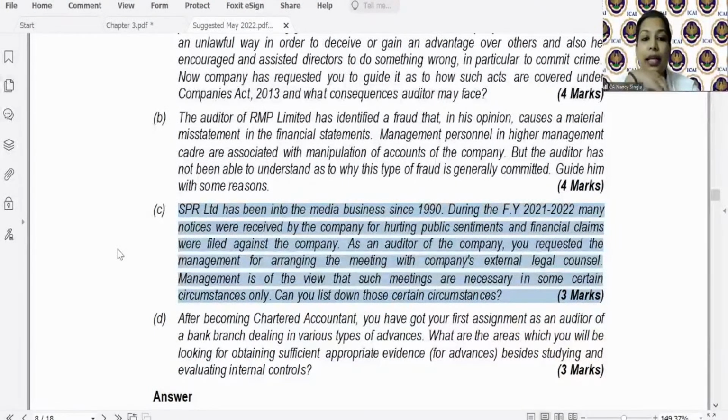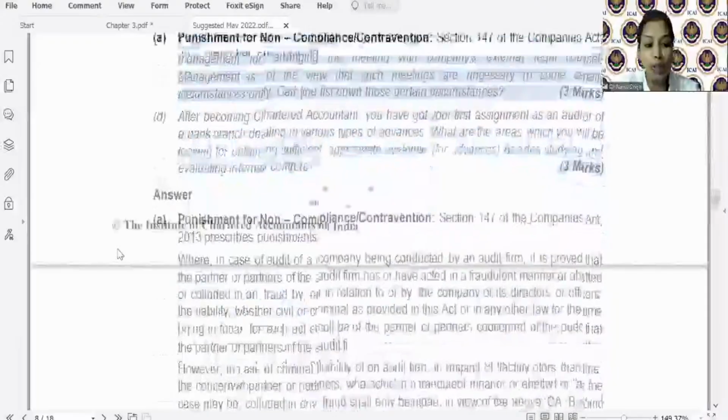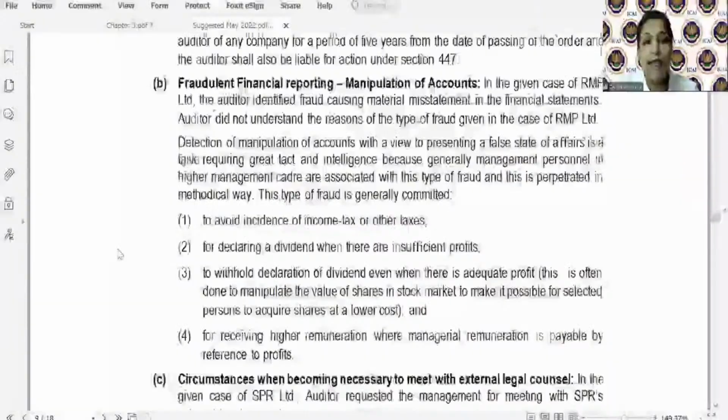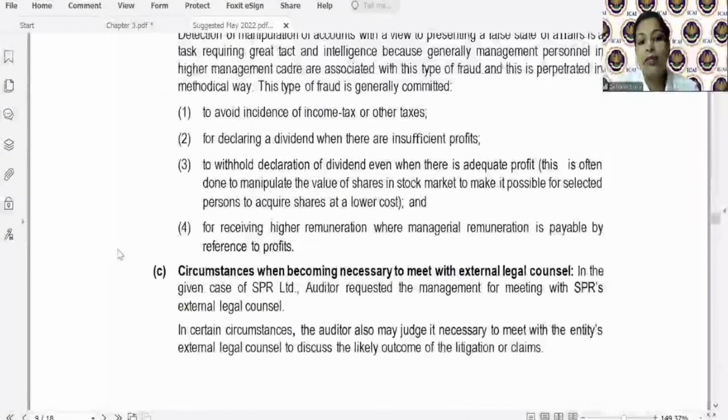So I'll read it again. As an auditor of the company, you requested the management for arranging the meeting with company's external legal counsel. Management is of the view that such meetings are necessary in some certain circumstances only. List down those circumstances. So, see, circumstances when becoming necessary to meet with external legal counsel.